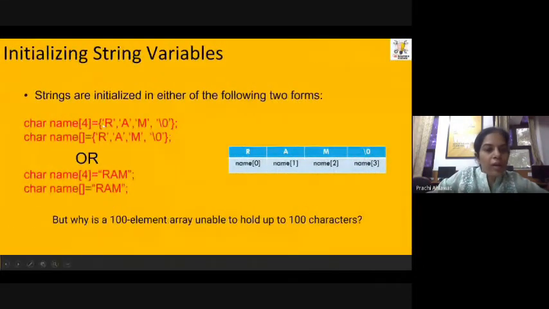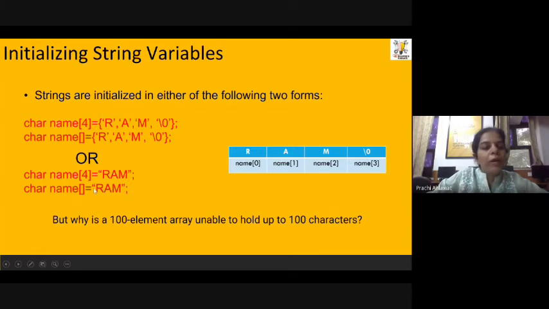Here an example of initializing strings has been given. We declare a character array and then specify the content of that array. Here RAM is given. Why have we taken size 4? Because on the 4th byte we are going to store the null character. You can specify your size or leave it blank. If you leave it blank, it automatically calculates the size based on the input.